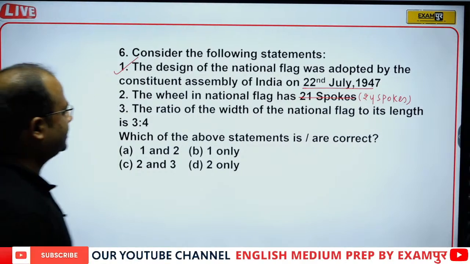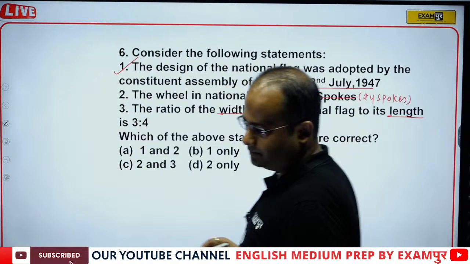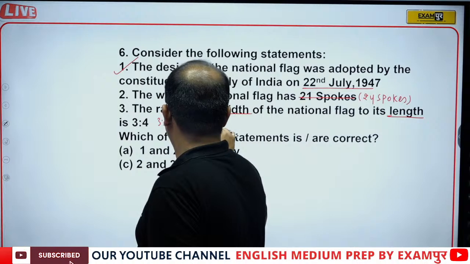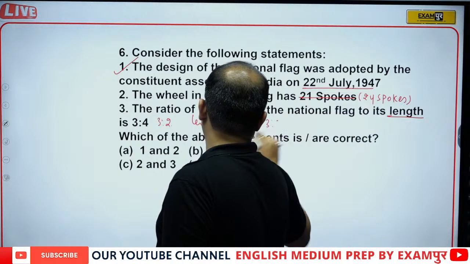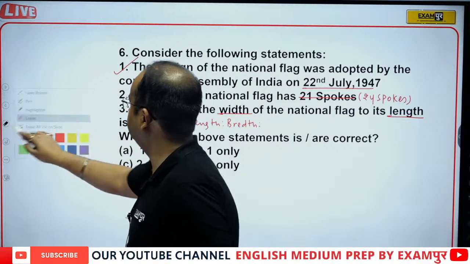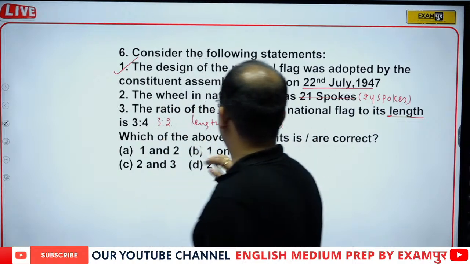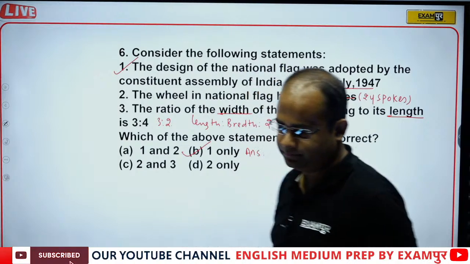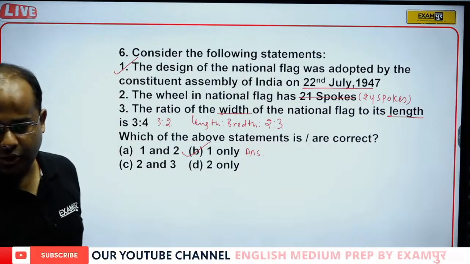So length is to breadth, and width to the length is 2:3. So the correct answer will be option B.